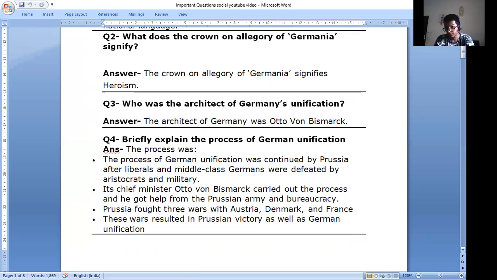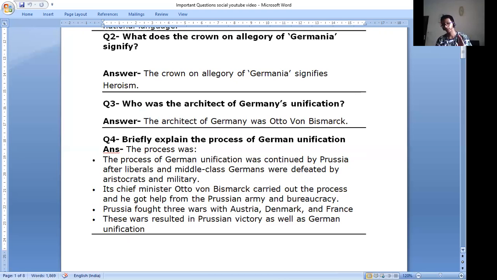The process of German unification was continued by Prussia after liberals and middle class Germans were defeated by aristocrats and military. Its chief minister, Otto von Bismarck, carried out the process, and he got help from the Prussian army and bureaucracy. Prussia fought 3 wars with Austria, Denmark, and France. These wars resulted in Prussian victory as well as German unification.